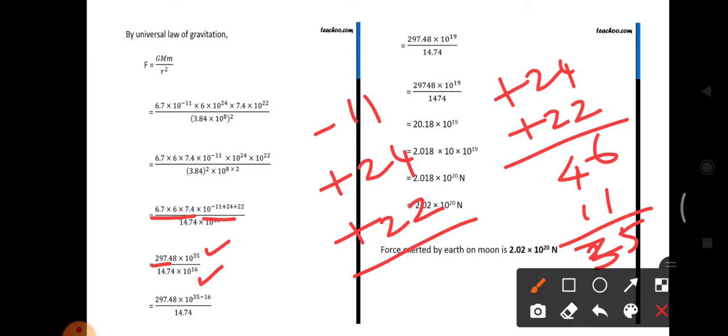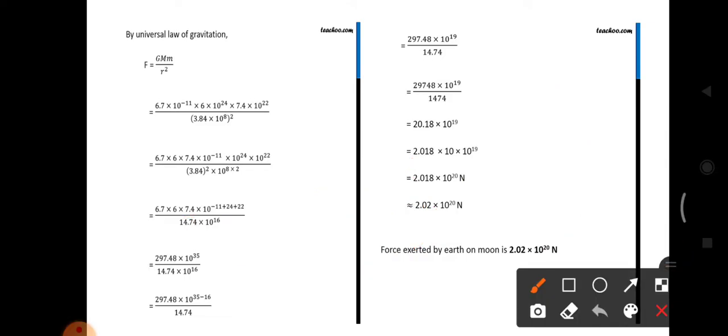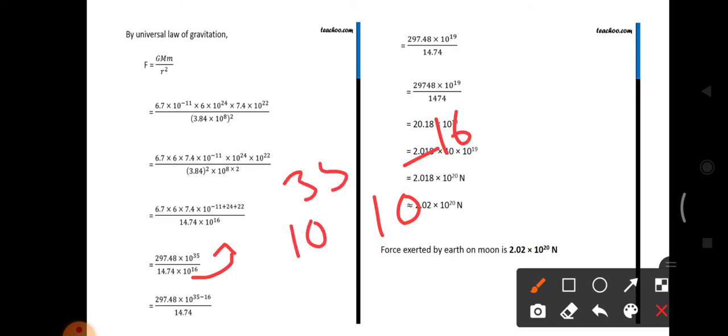In the denominator, 10 power 16. And 3.84 square is 14.74. Now the 10 power 16 comes up, and when it comes up, it takes a negative sign. So 10 power 35, 10 power minus 16. When we subtract, we get 10 power 19.